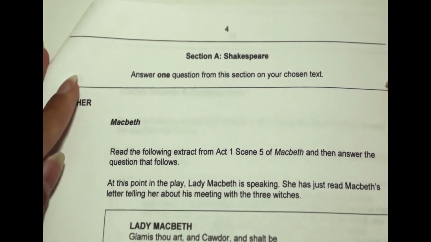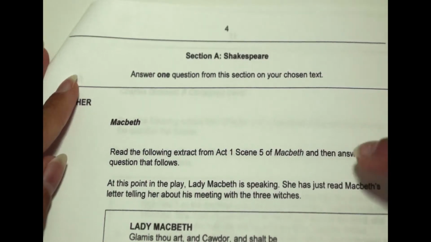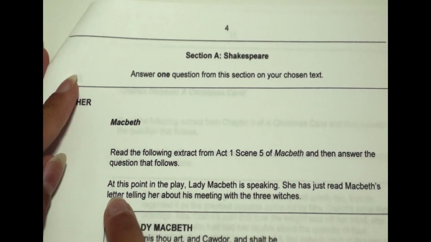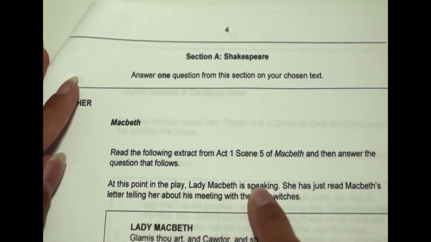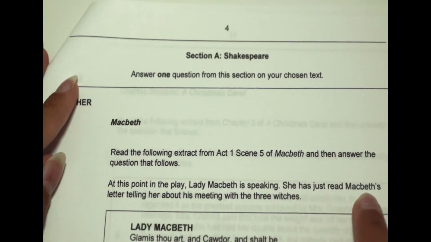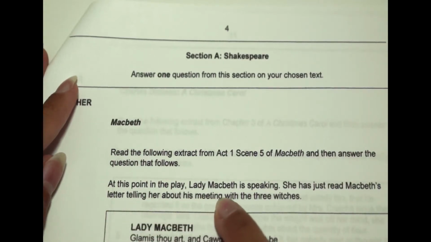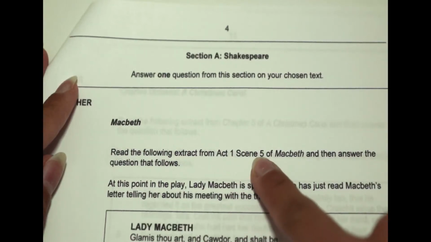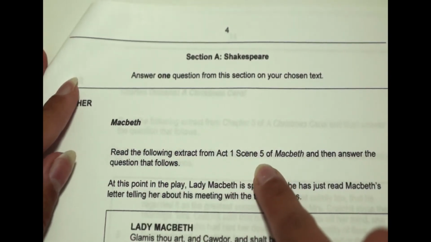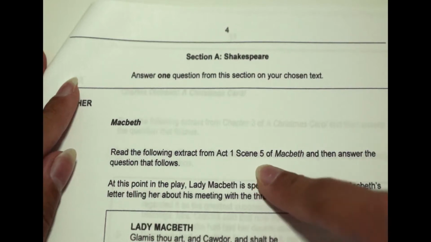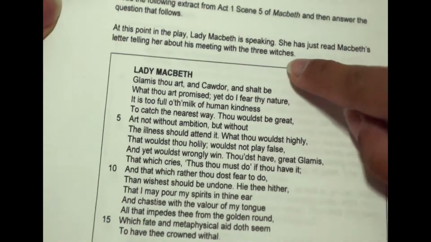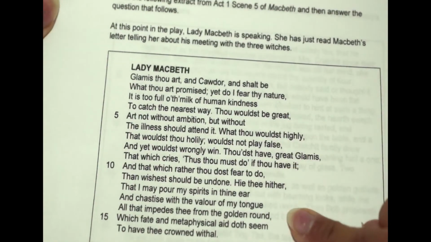It says, read the following extract from Act 1, Scene 5 of Macbeth, and then answer the question that follows. And then it tells you a bit of context. At this point in the play, Lady Macbeth is speaking. She has just read Macbeth's letter telling her about his meeting with the 3 witches. So remember, this is Act 1, Scene 5, fairly near the beginning of the play, but at the end of Act 1. And then we have a speech by Lady Macbeth.